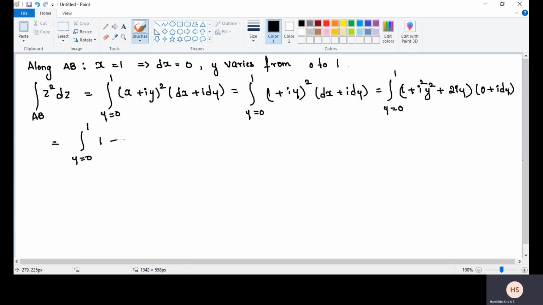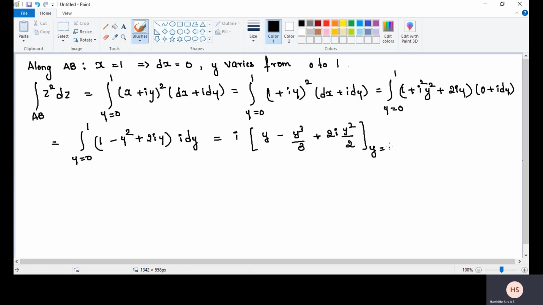I square is minus 1, so minus y square plus 2iy into i dy. I write i outside and do the integration: 1 with respect to y is y, minus y cube divided by 3, plus 2i y square divided by 2. Limit from 0 to 1.